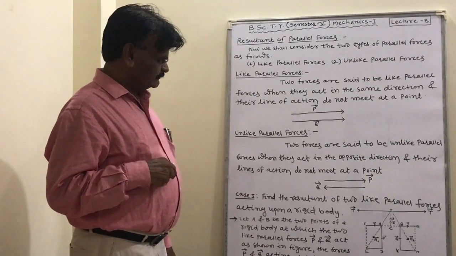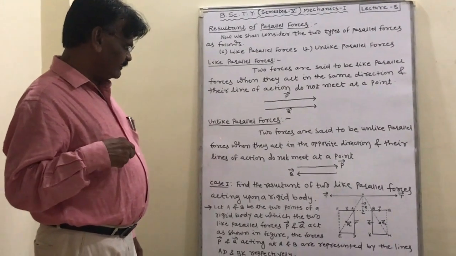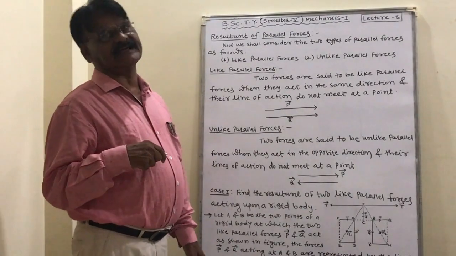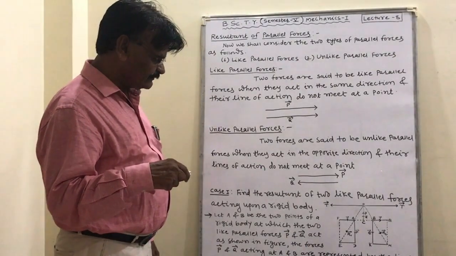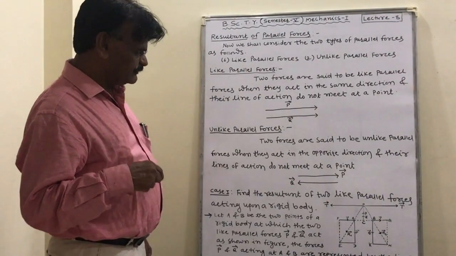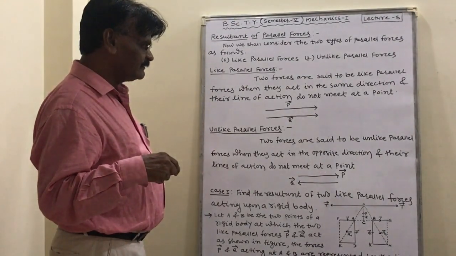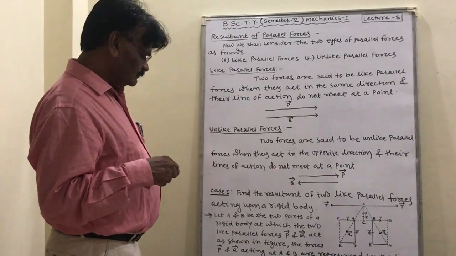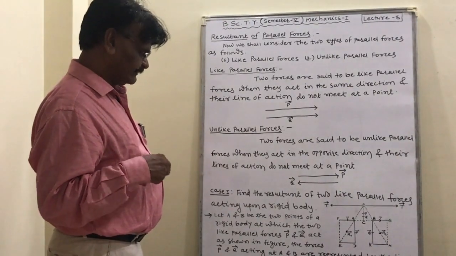Unlike parallel forces. Definition: two forces are said to be unlike parallel forces when they act in the opposite direction, just like this: force P is in this direction and force Q is in this direction. That means opposite in direction, and their lines of action do not meet at a point. They do not meet anywhere, opposite forces.